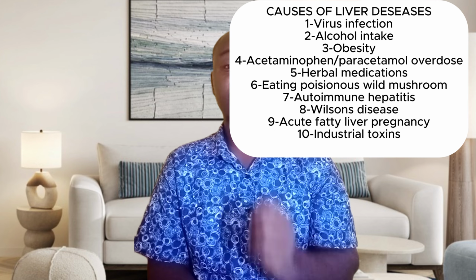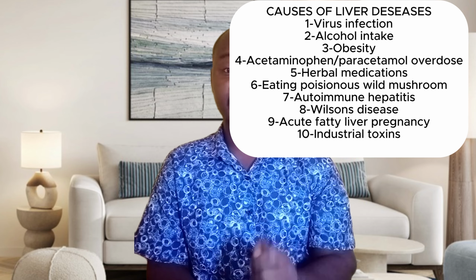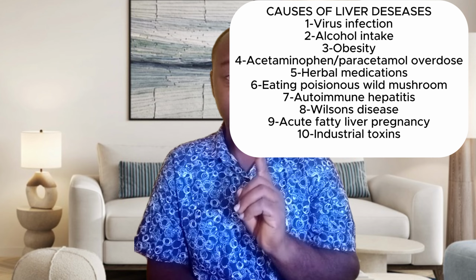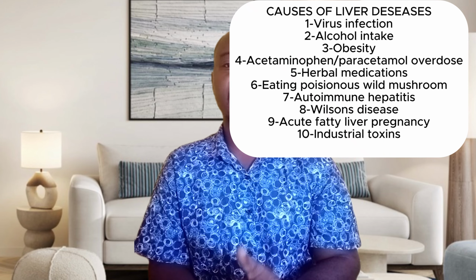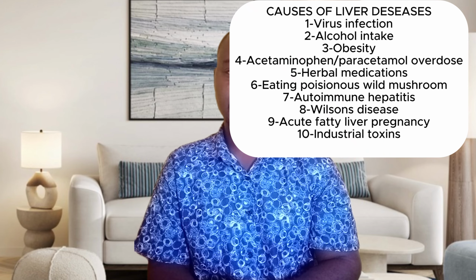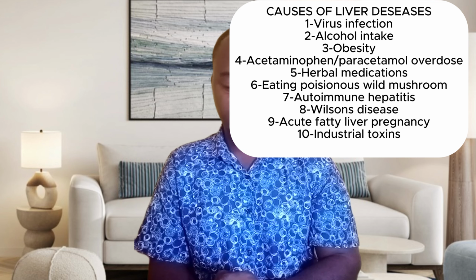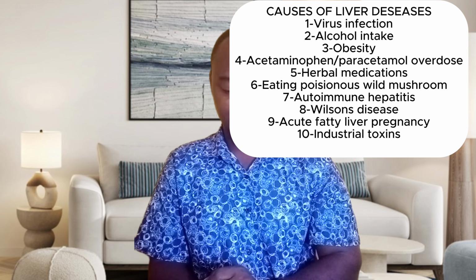So that tells you that 10,000 cells of the liver are going to be damaged by just one tablet, 500 milligram. So if you take 1 gram at a particular time, it's going to destroy 20,000 liver cells. That should tell you that acetaminophen, which is paracetamol, is very dangerous for the liver. So when you overdose it, you know the consequences.